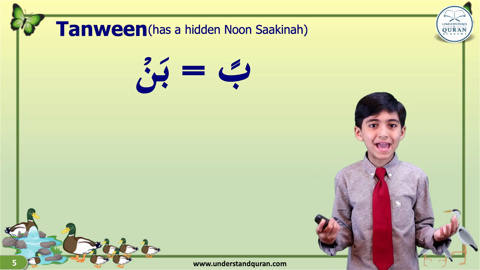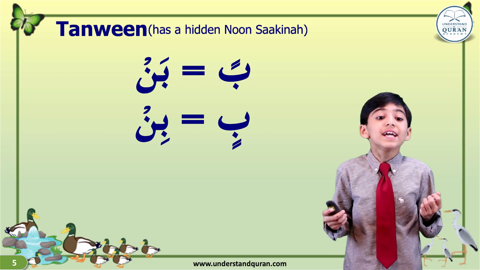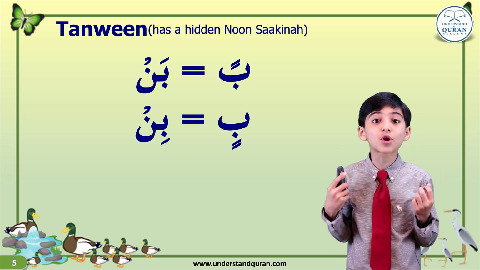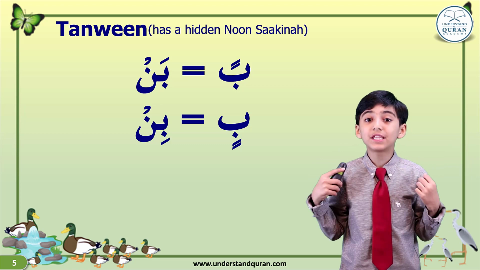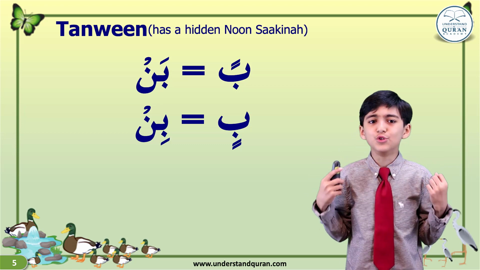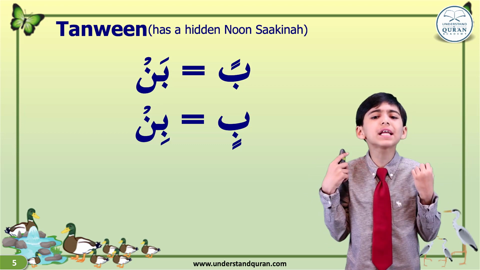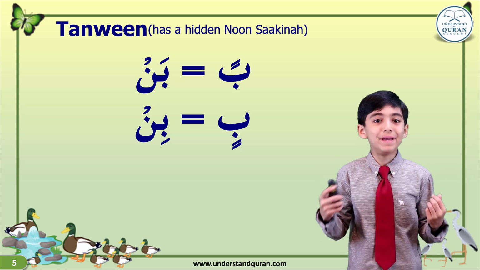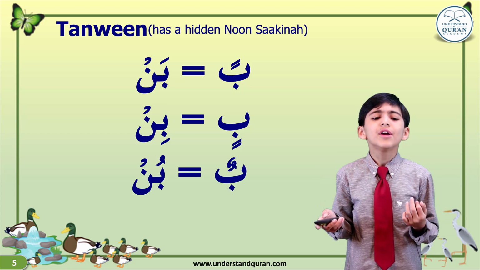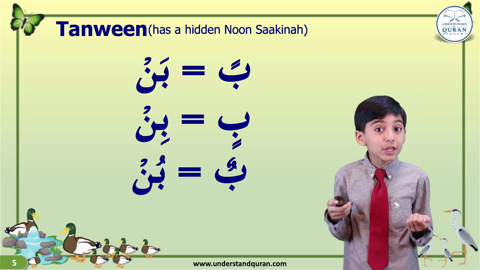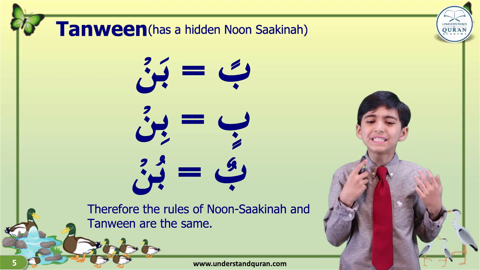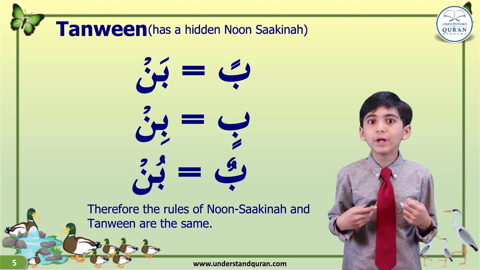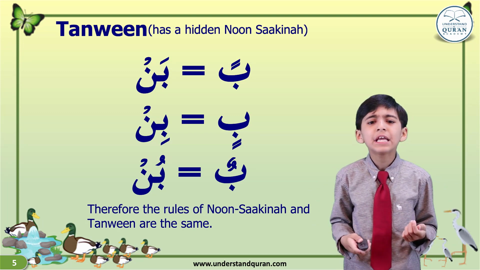Ben, ben. And if ba has double kasra with it, then it will be the exact same as ba with kasra, and after it is noon with sukoon. And we'll recite them both like this. Bin, bin. And similarly, bun and bun. Therefore, the rules of noon sakinah and tanween are the same.